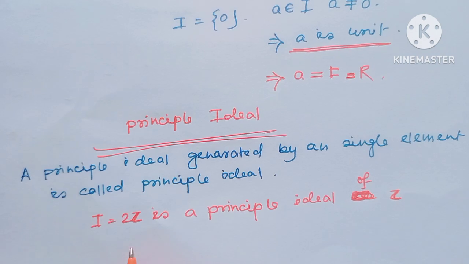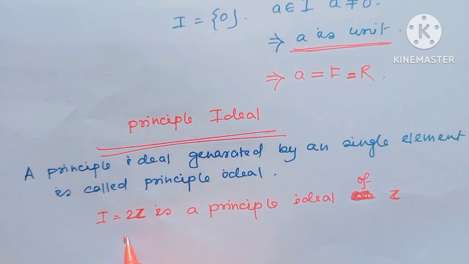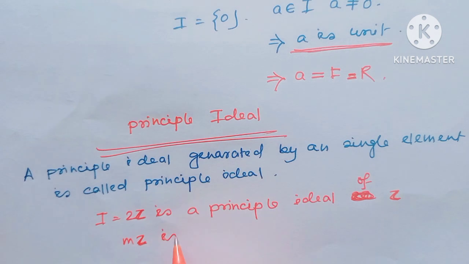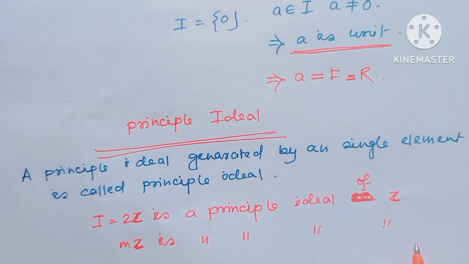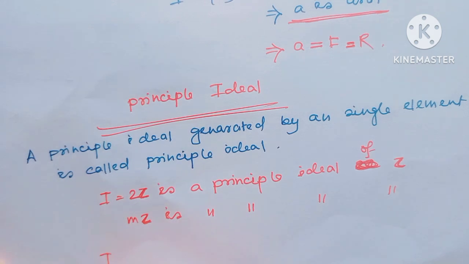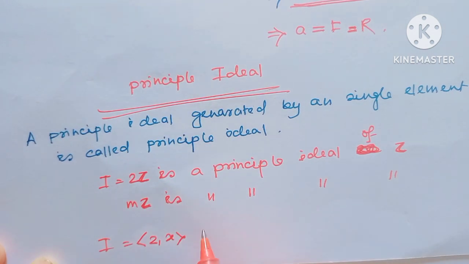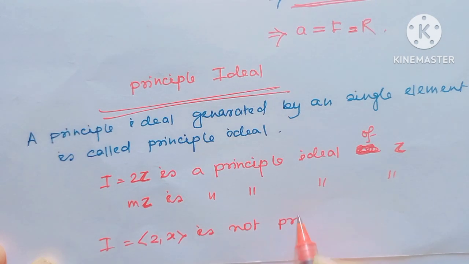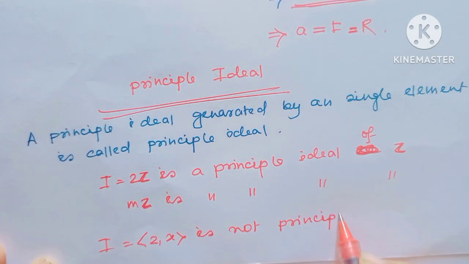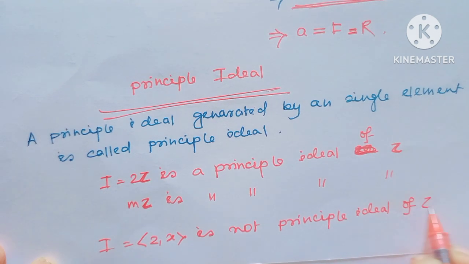As for example, I equal to 2Z is a principal ideal of Z. Not only 2Z, any ideal of mZ type is actually a principal ideal of the integers. The ideal generated by 2 comma x is not a principal ideal of Z[x]. Why?